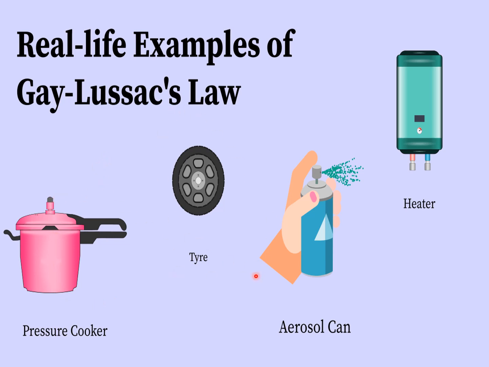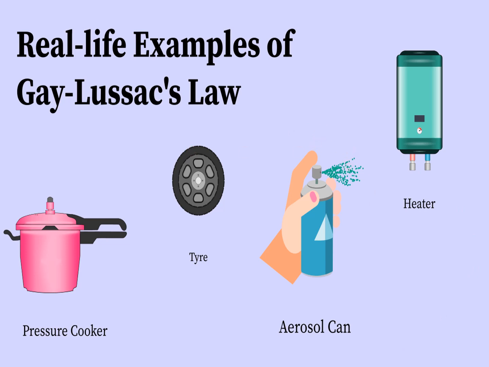Or the tires. In the tires, if they have a constant volume of gas, what is going to happen to the tires at high temperatures? The pressure is also going to increase and they're going to burst. And one more example is aerosol cans. If you use perfumes or spray paints, whatever aerosol cans you use, they always say to keep them away from high temperatures. Why? Because the aerosol cans at high temperatures are gonna burst because of the increased pressure. So these are the best examples of applications of Gay-Lussac's law.